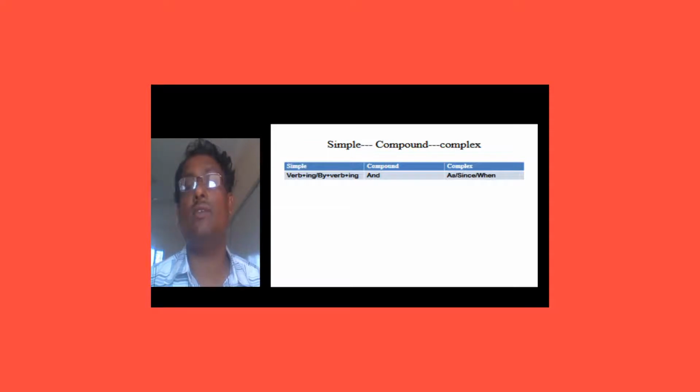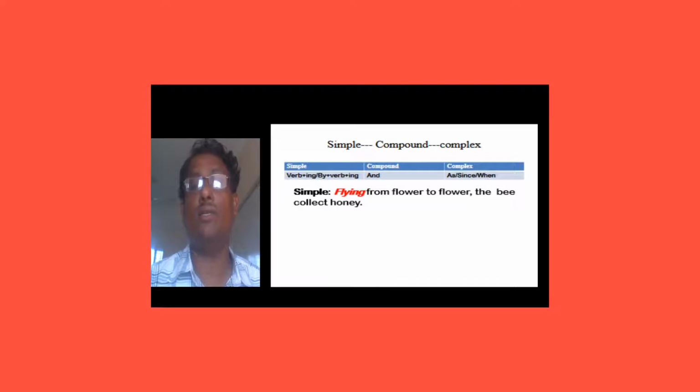And in this situation, if we find and in a compound sentence, to make it complex we use as, since or when at the beginning of the sentence, and we use a comma after the first clause. So let us see an example and understand the matter. Dear viewers and learners, look at a sentence.